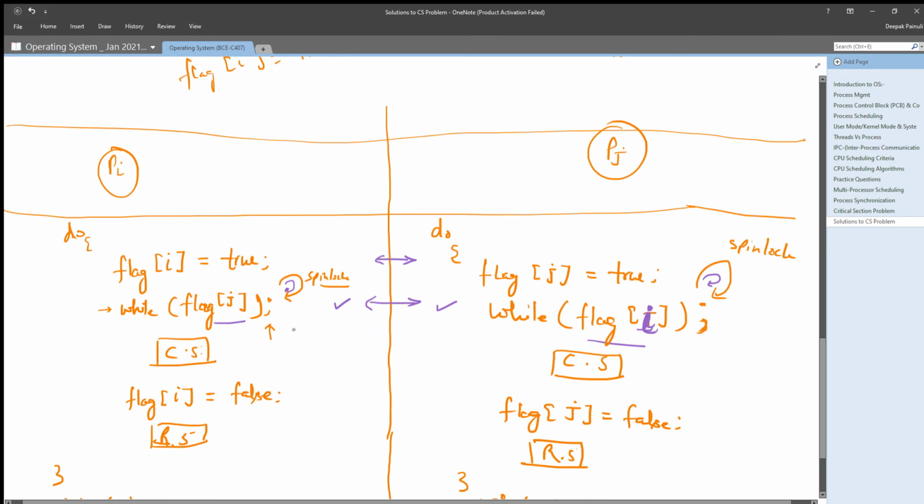If flag j is false, it means process pj has completed its critical section, right? Then only you will find the flag j value as false, otherwise not. And if flag i is false, it means simply that pi has completed its critical section and has explicitly set its flag i value as false, right? So understood. So let us analyze.